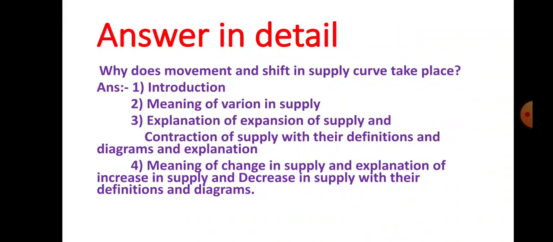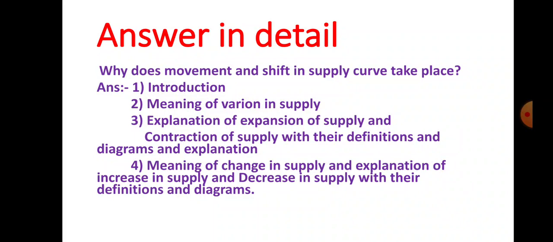Let us see the next essay type question, that is, answer in detail. This is an 8 marks question. So what kind of question is possible related to this topic? Why does movement and shift in supply curve take place? Okay, you already studied and understood what is variation in supply and change in supply. In variation in supply, we consider movement of supply downward or upward along the same supply curve, and in change in supply, we consider shifting of a new supply curve to the right-hand side or left-hand side.